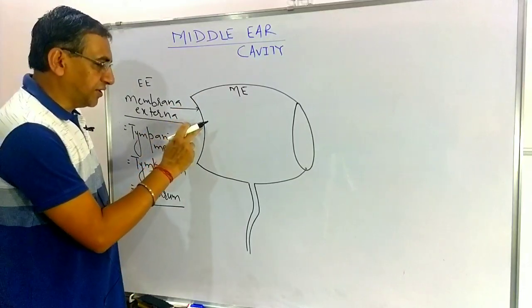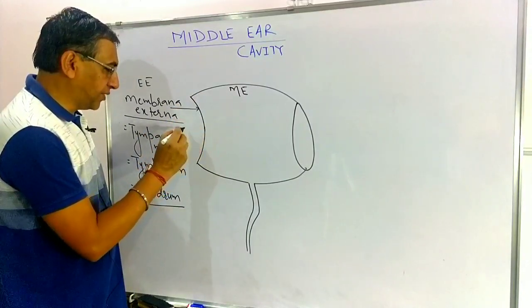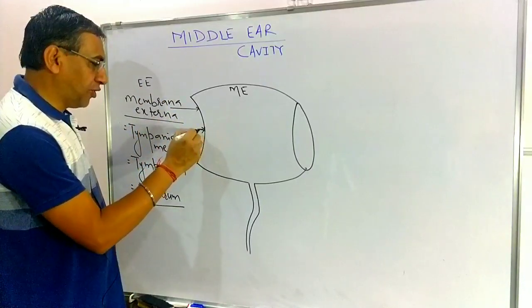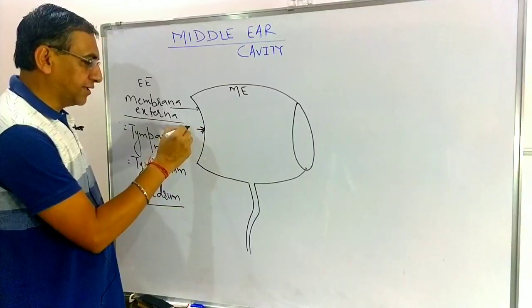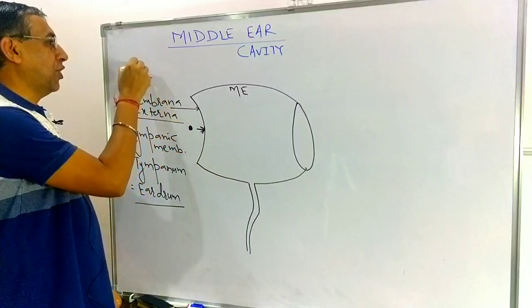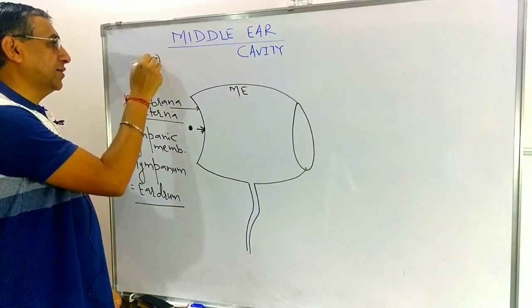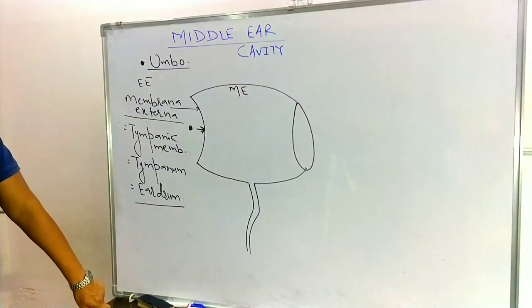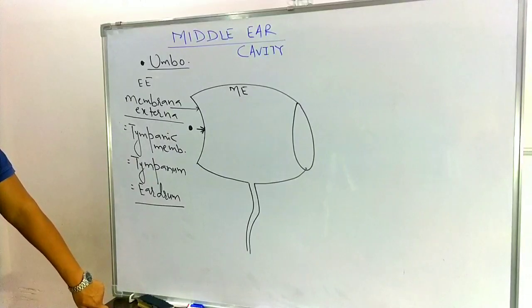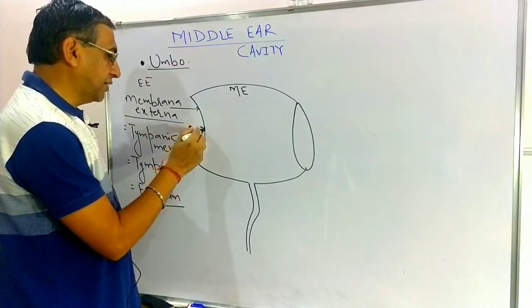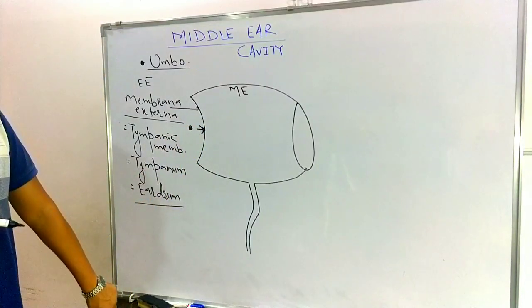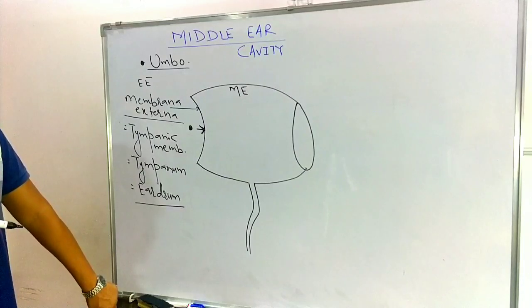Now just see. At this point, the depression is maximum in the membrana externa or tympanic membrane. This point is known as the umbo. So the point on the tympanic membrane where the depression is maximum is known as the umbo.